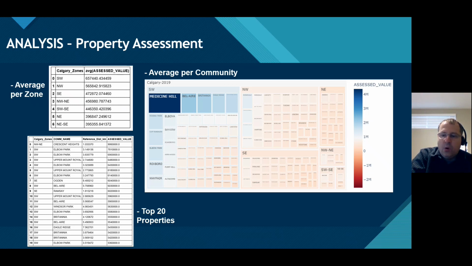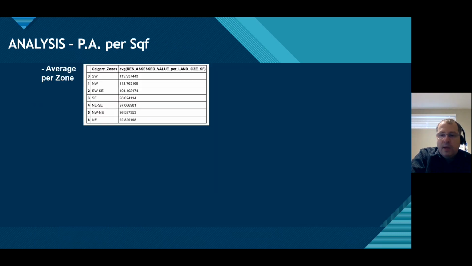In terms of communities, the top one was Medicine Hill, but this one contains one property with a high lot area. As the previous analysis indicated that the top had a property with a high lot area and with just one property, it was decided to evaluate the property assessment per area, per square feet, to see if the results were different.